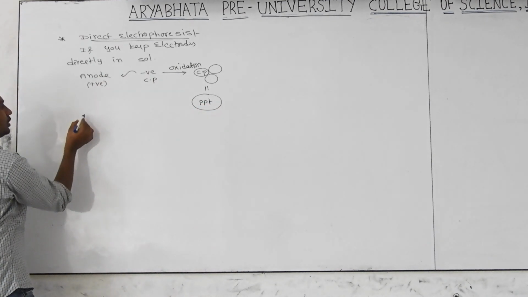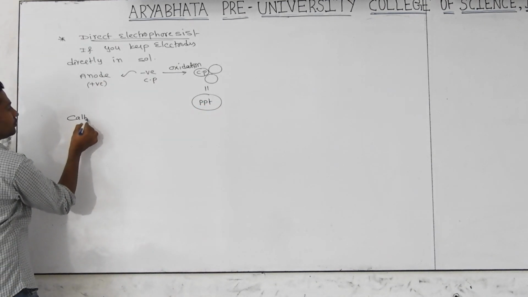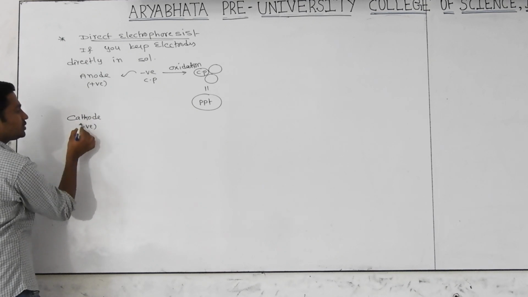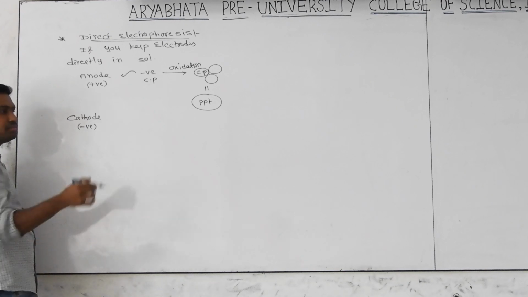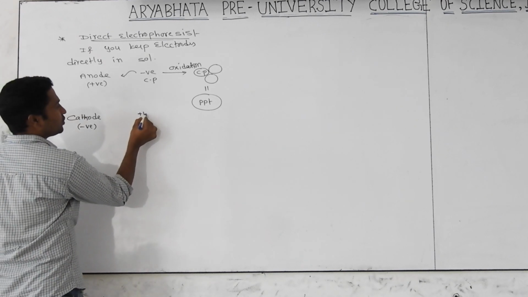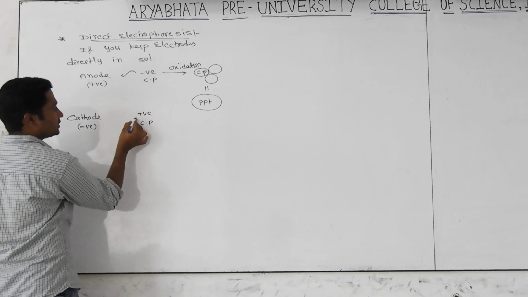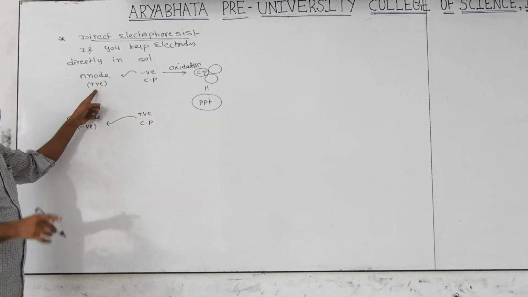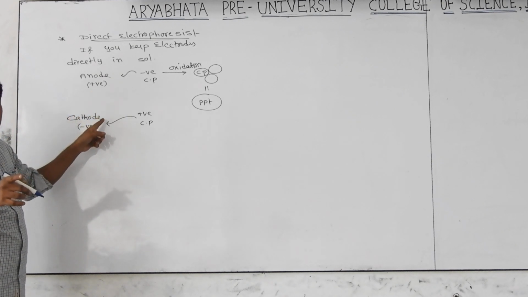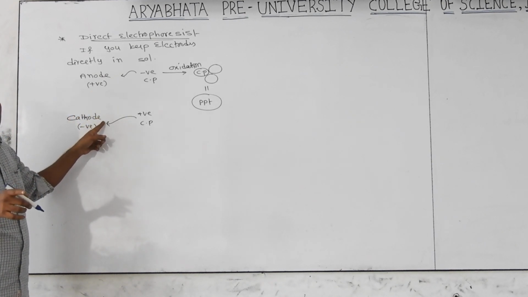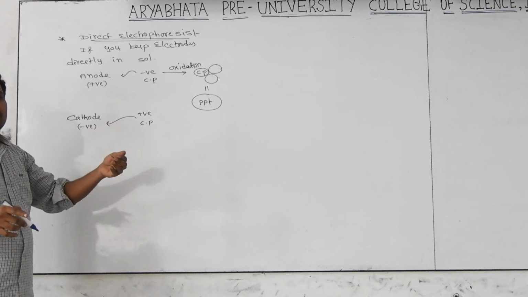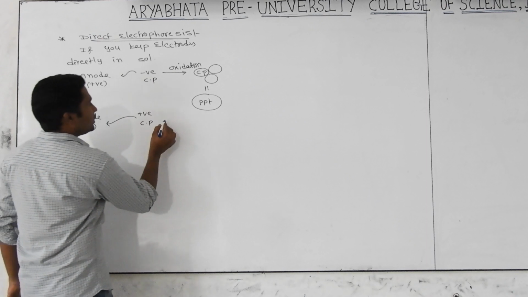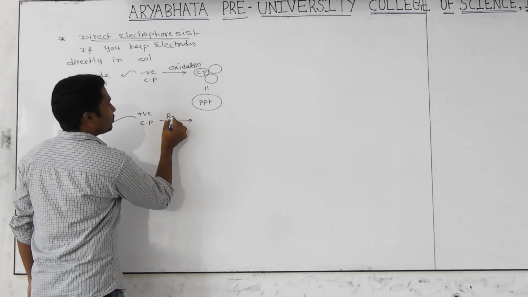For example, you take the cathode. Cathode means which rod? The negatively charged rod. Which particles move? If the sol is positively charged, the colloidal particles move there. Very clear: at the anode always oxidation will be going on, and at the cathode always reduction will be going on. Reduction means the positively charged particle absorbs electrons, becoming neutralized.